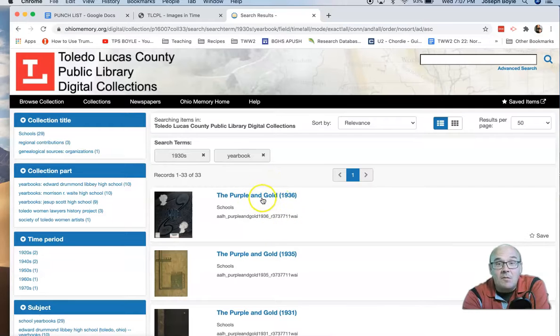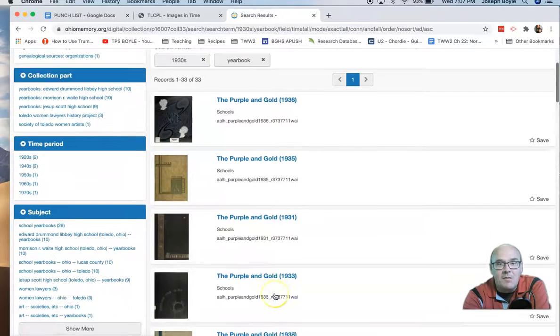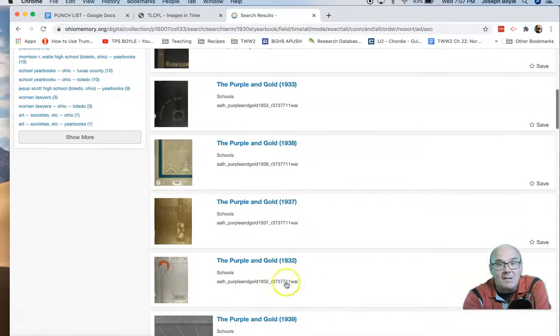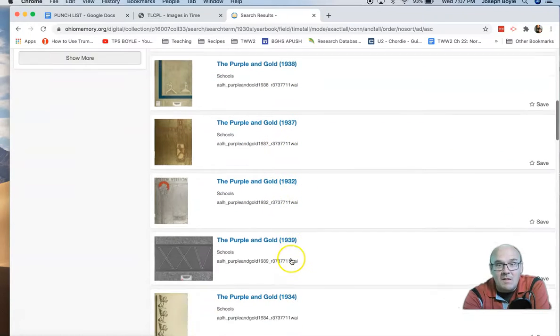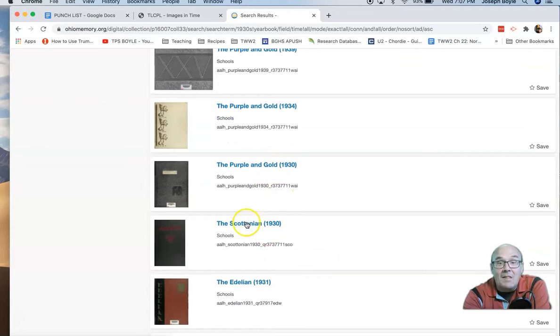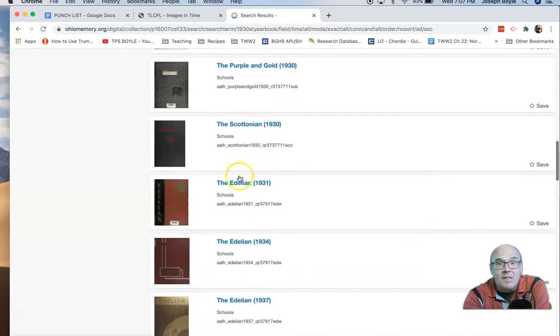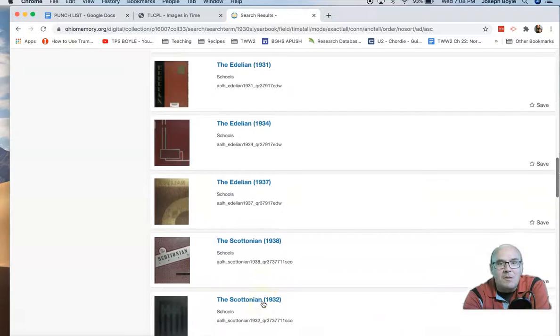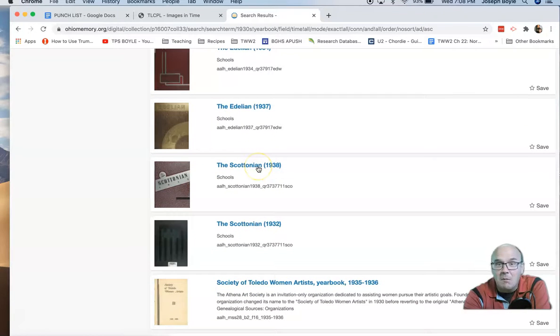Okay, so we've got Waite High School from 36, 35, 31, 33, 38, 37, 32, 39, 34, 30. We've got the Scott book from 30. Libby High School, the Adelian, from 31, 34, 37. Scottonian from 38. I think that's the one I said I wanted to look at.